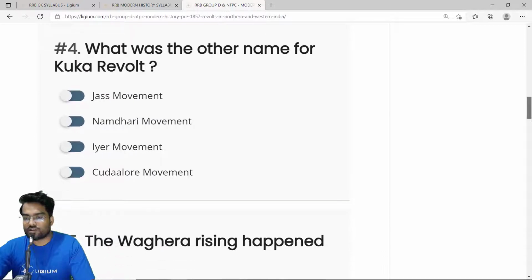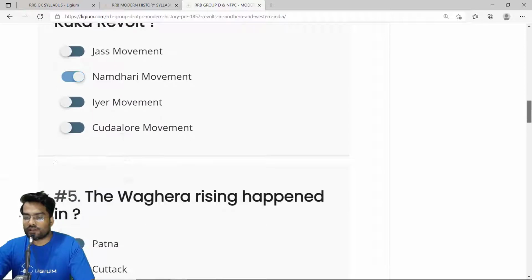Then we have the fourth question. What was the other name for Kukar revolt? As I mentioned earlier, Kukar revolt was also known as Namdhari movement. Option B, Namdhari movement.